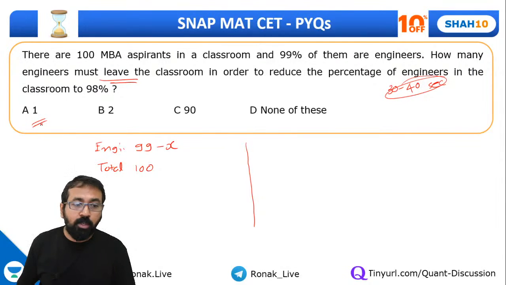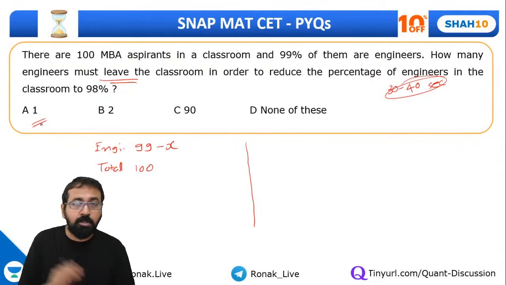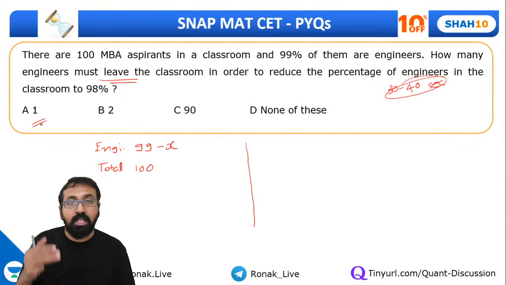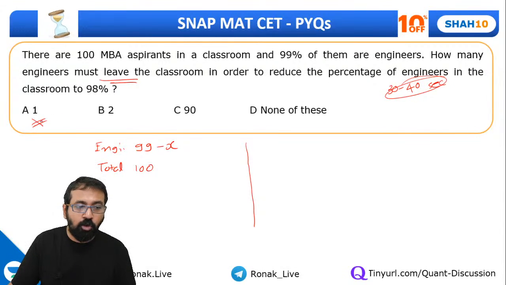It will not be 1, because when one engineer leaves the classroom, the total number of engineers will become 98. But if you look at the total number of students, it will not remain 100. It will also become 99. Right, because one student will also get reduced now. So 98 out of 99 is not 98%. It will be some decimal, while we want it to be exactly 98%. So of course it will not be 1. Remember this thing. So how will we find out?